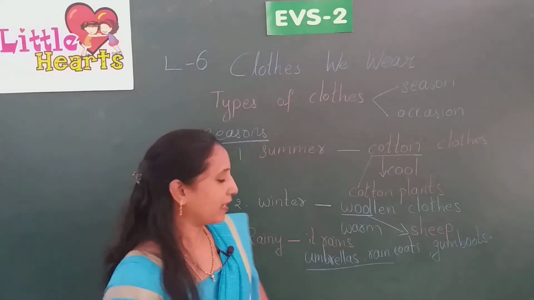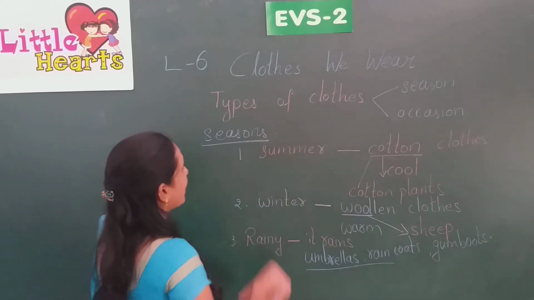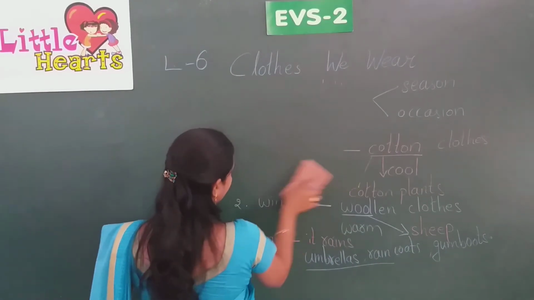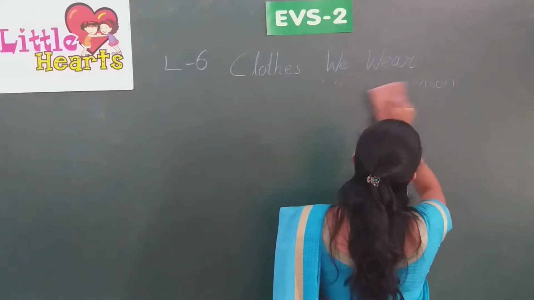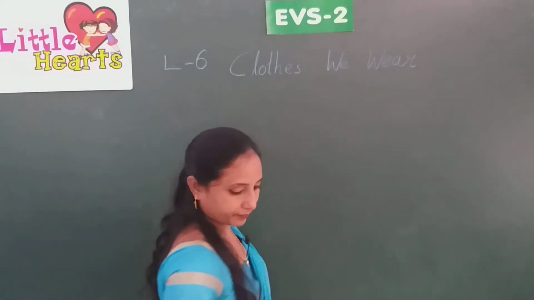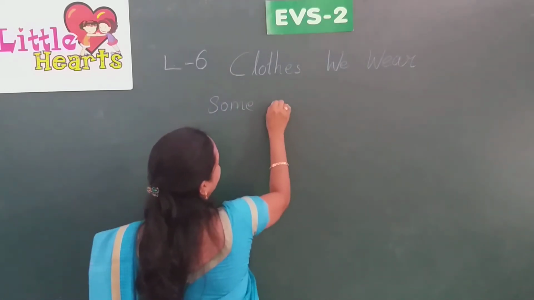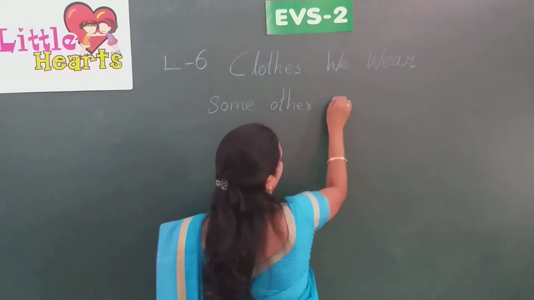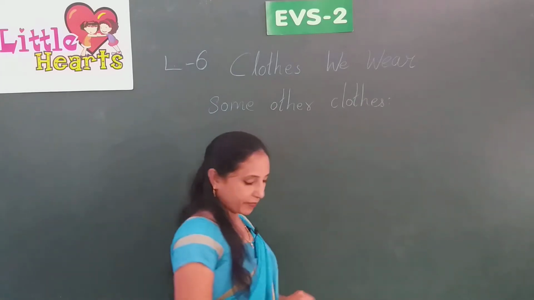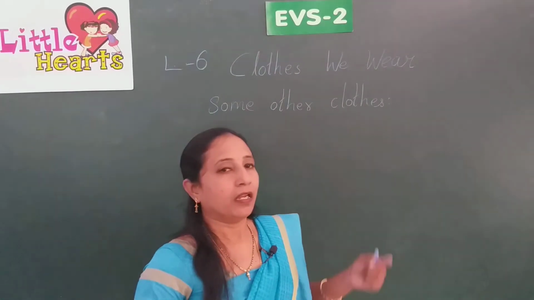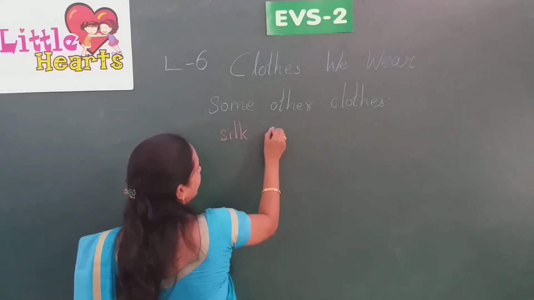And the next one is, what are some other types of clothes, other than seasonal clothes, which we use? For example, we'll take silk clothes.